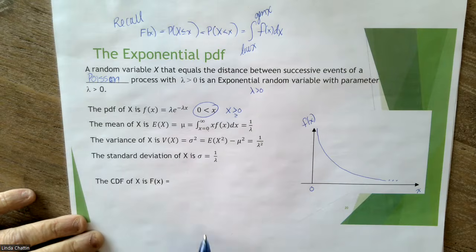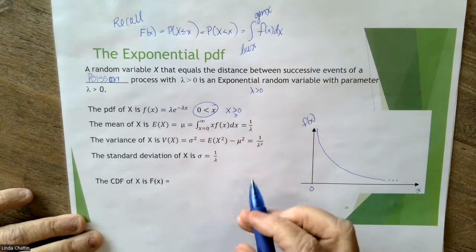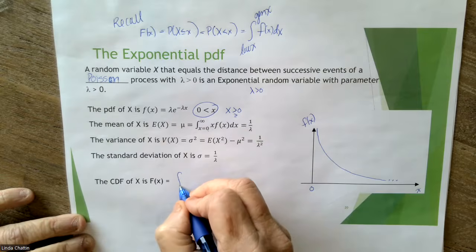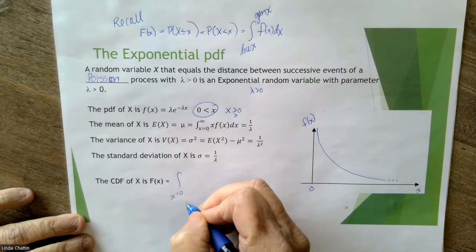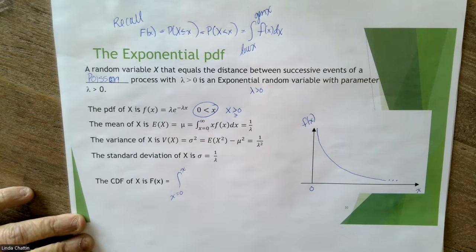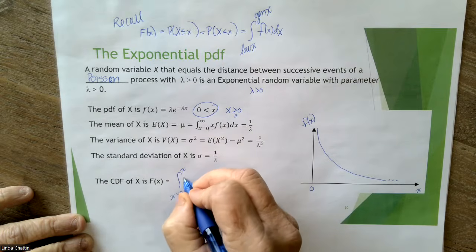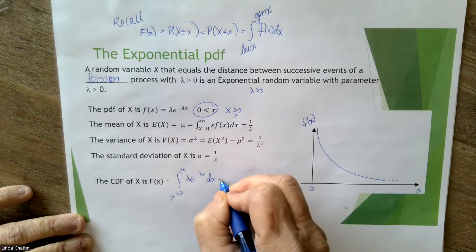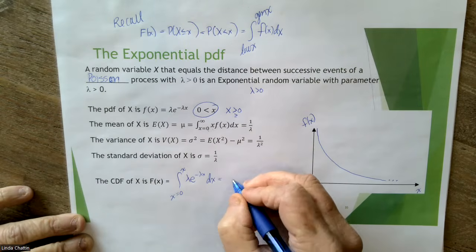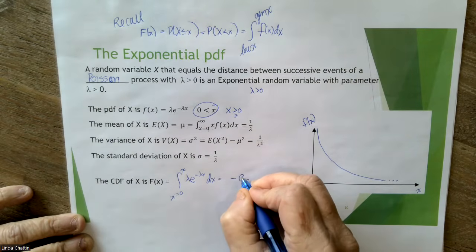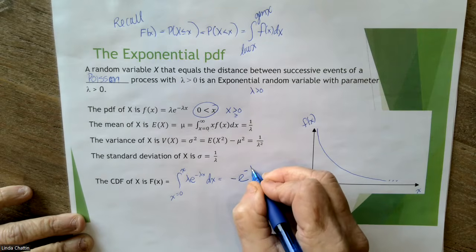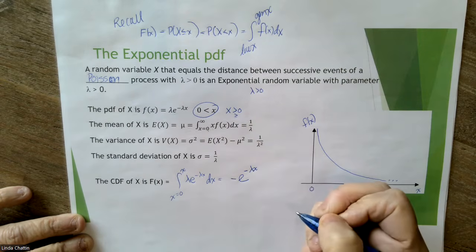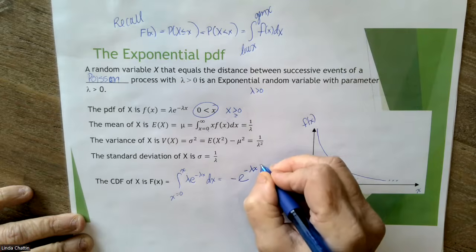So the CDF of X, if I want to do it for the valid range here, I'm going to go from X is 0 to a general value of X of this function here. So we're going to go lambda e to the minus lambda x dx. And what you'll get is minus e to the minus lambda x here. Then you'll go from 0 to x.